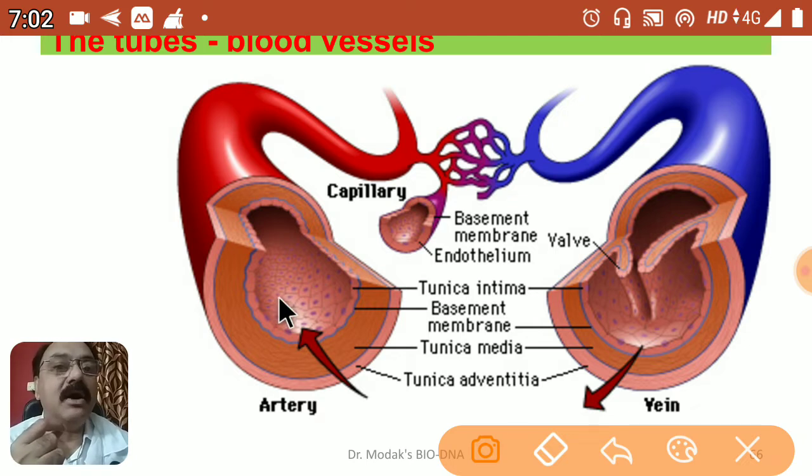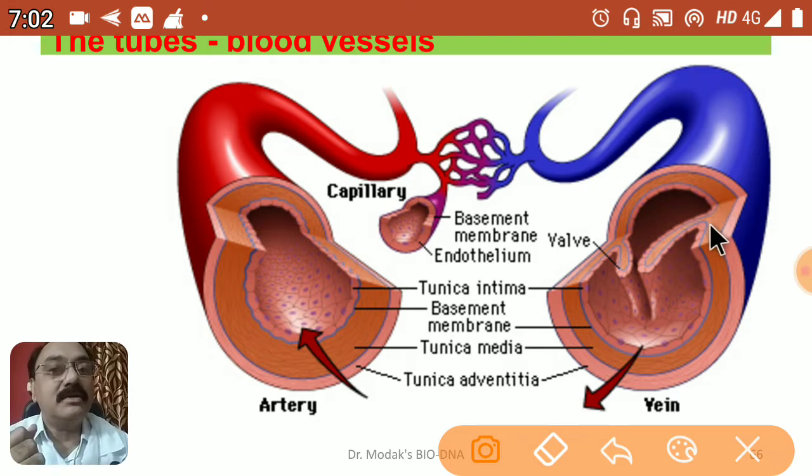Here you can see an artery, which is conventionally shown in red color, and a vein, which is shown in blue color. But don't get the misconception that the blood in the vein is blue. It is only for international understanding that we show veins with the help of the blue color.